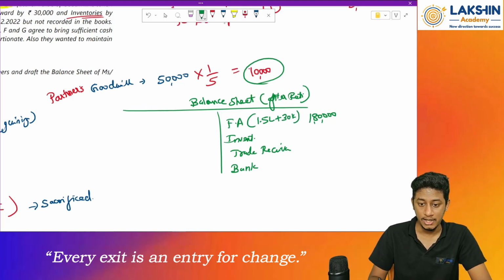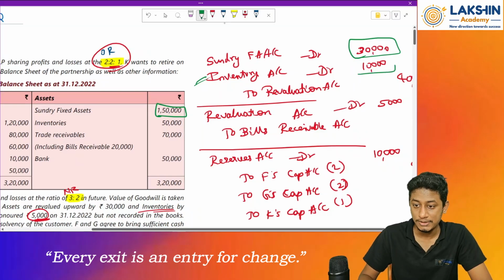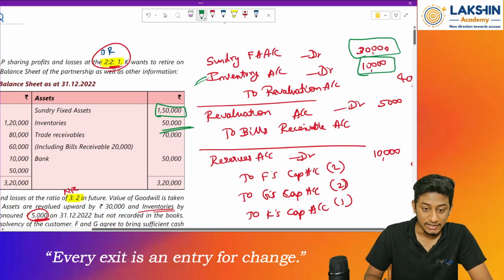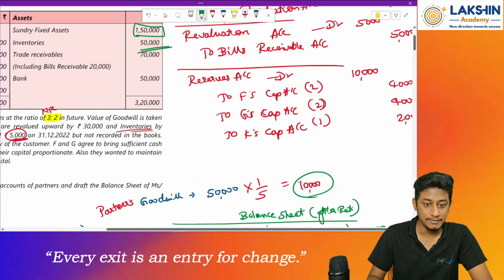Clear? Okay. Then inventory. Inventory has also increased. Remember, debited by rupees how much? By rupees 10,000. So 50,000 rupees plus 10,000 rupees. How much will that be? Rupees 60,000. Then trade receivables again. Rupees 70,000 was the value.